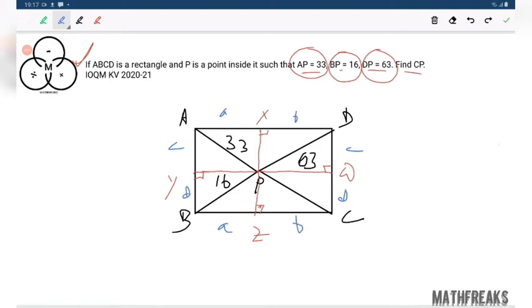The relation between A and C. This is also C, isn't it? This is A, this is B. Sorry, not this. This is B, this is D. So we have everything in the form of a right angle triangle. A square plus C square equals 33 whole square.